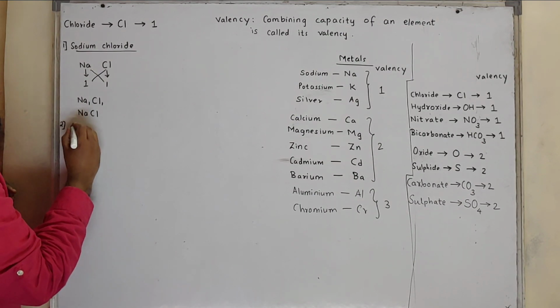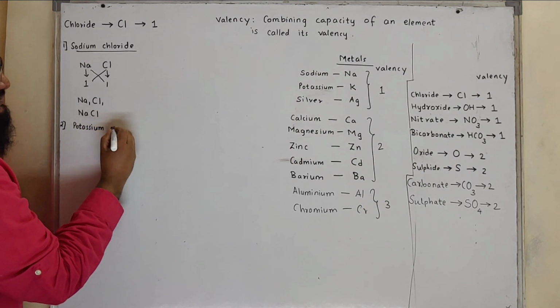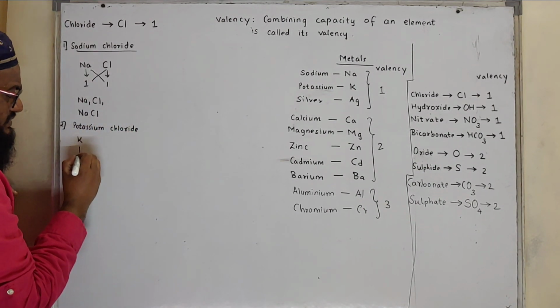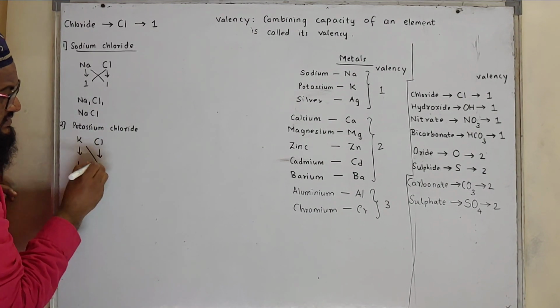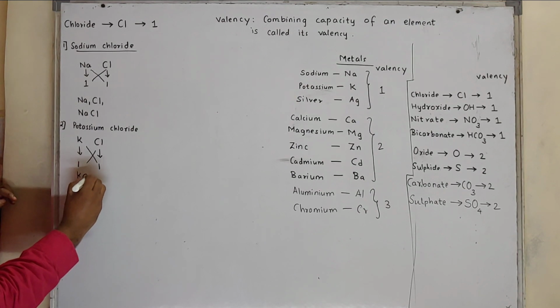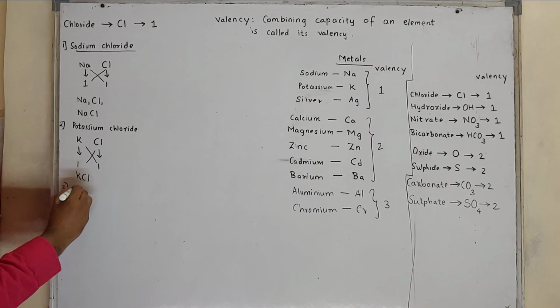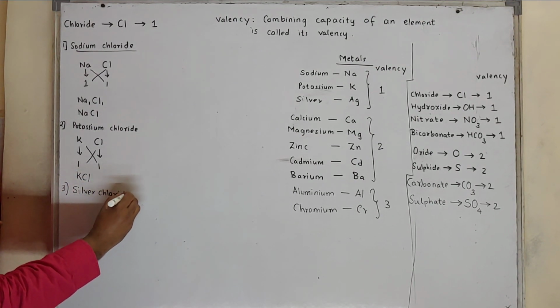Secondly, potassium chloride. What is the formula for potassium chloride? Potassium is K and its valency is 1. Chloride is Cl, valency is 1. Exchange the valency, again the formula will be KCl. Then the third one is silver chloride.